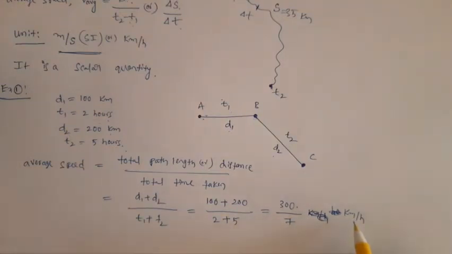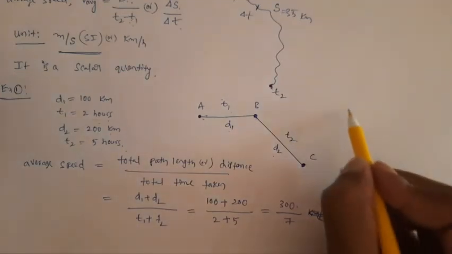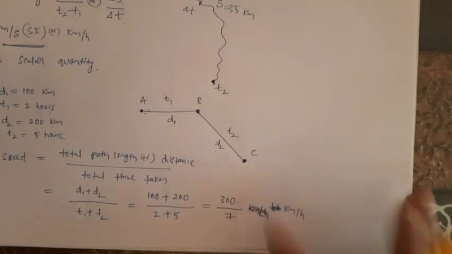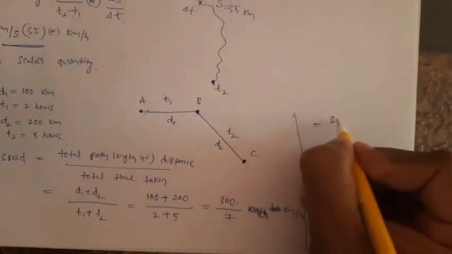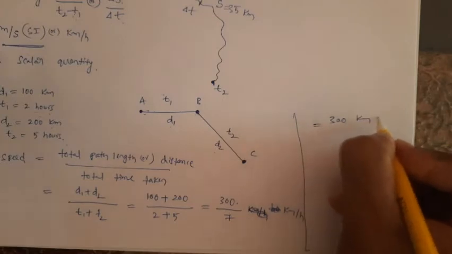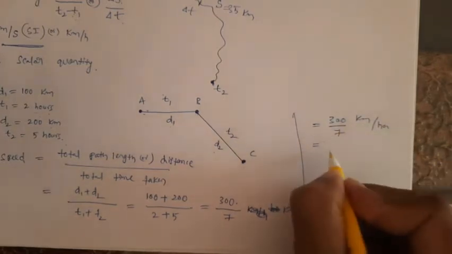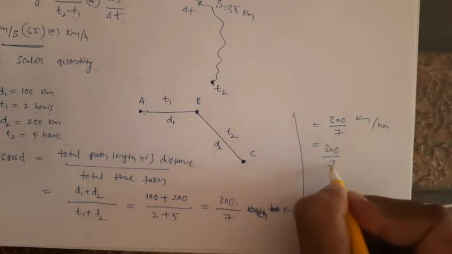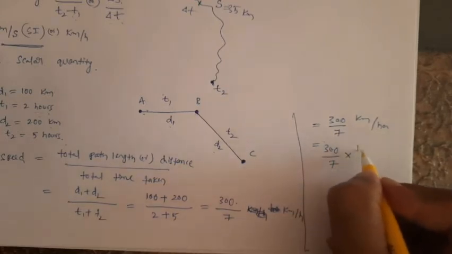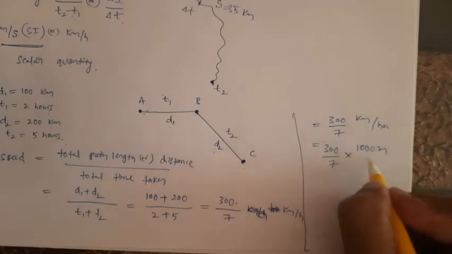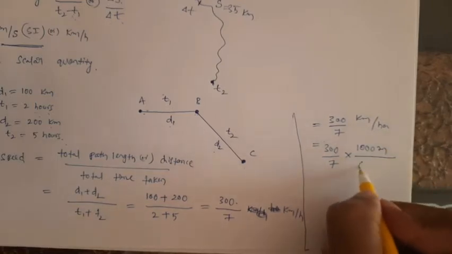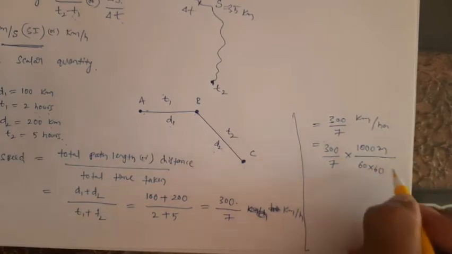You can also convert this value into meter per second. How do you convert it? Here we have 300 by 7 kilometer per hour. 1 kilometer equals how many meters? 1000 meters. 1 hour equals how many seconds? 60 into 60, that is 60 minutes and 60 seconds.